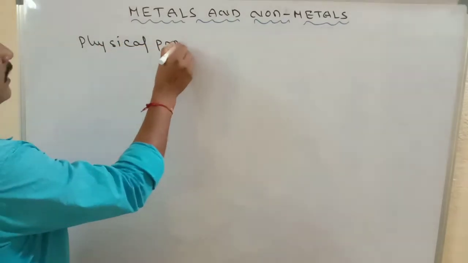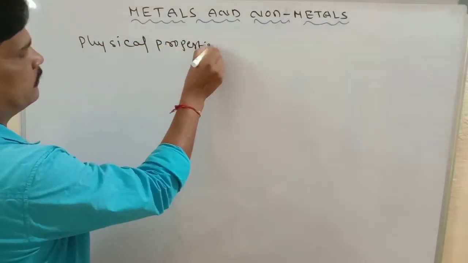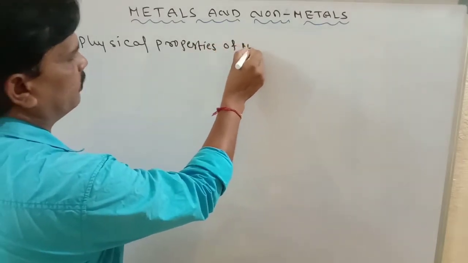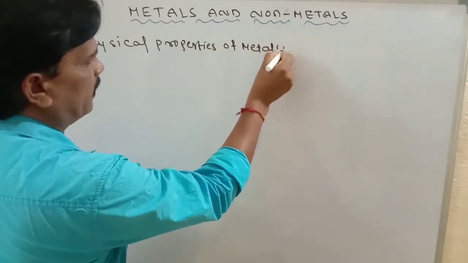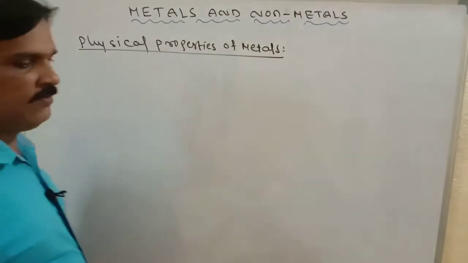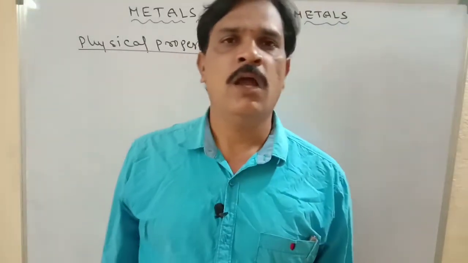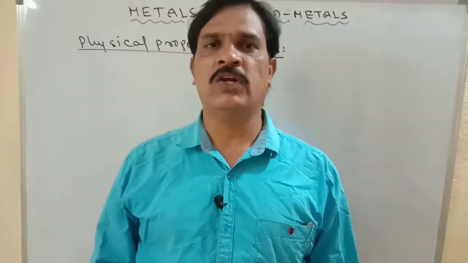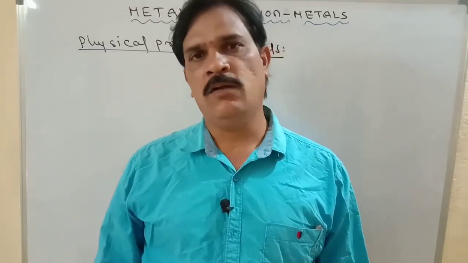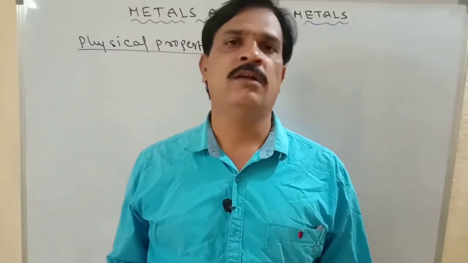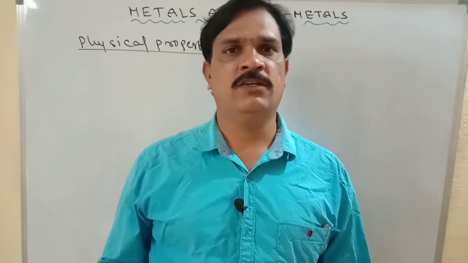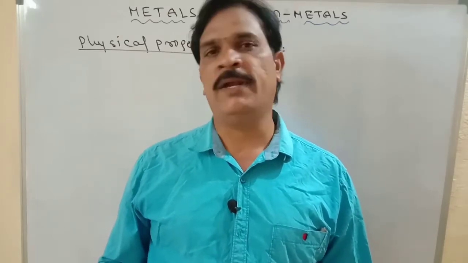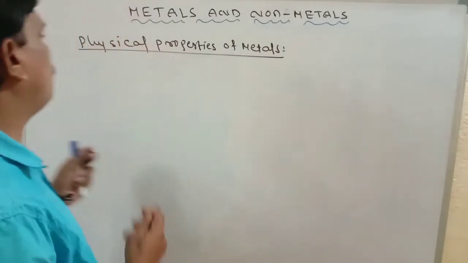Physical properties of metals. Now, I have only given copper, aluminum, potassium, sodium, iron, gold, and so on, the bowls and utensils we use in our daily life. So these are all metals only. So what are the physical properties?